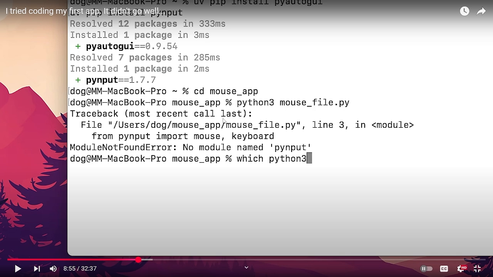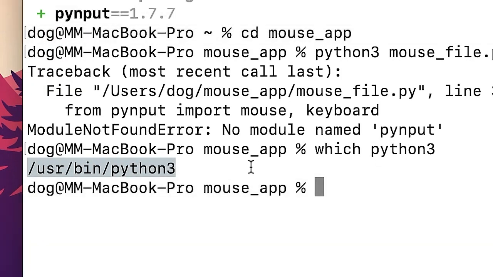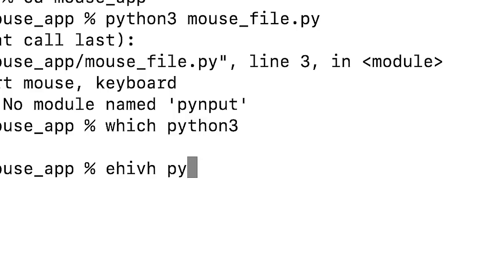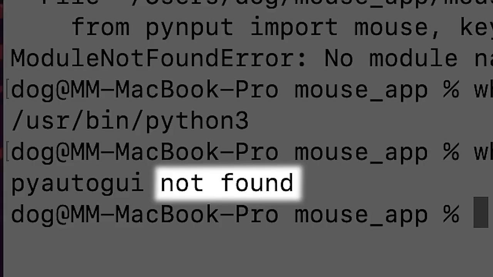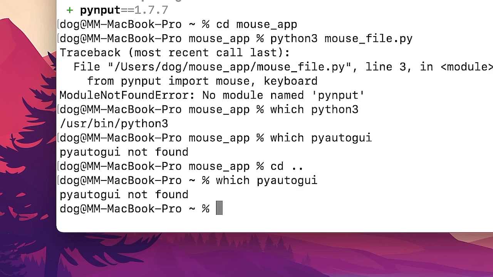Oh. If you look, it says uv pip. That's not using normal pip for Python 3. So you may need to use actual pip, not uv, the main computer Python, global Python. So why doesn't it see these packages? I think that's the problem right there, that he's not actually using the one I want, he's using a different one instead of my user folder. So, PyAutoGUI not found.